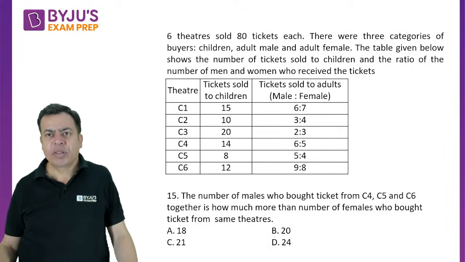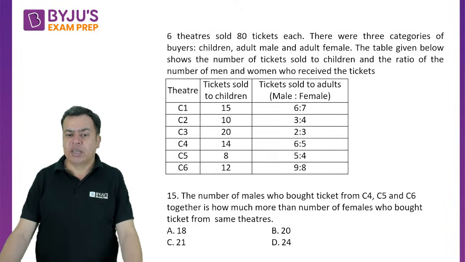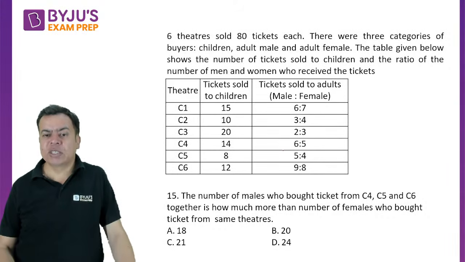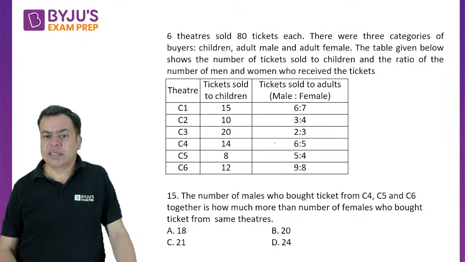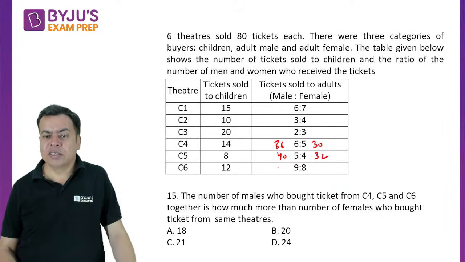Next one. Now, the number of males who bought tickets from C4, C5, C6 together is how much more than the number of females who bought tickets from the same? He is saying how much more. We know C4, C5, C6, we have the values. Here it was 36 and 30, 9 into 8, 40 and 32, and this is 36 and 32.